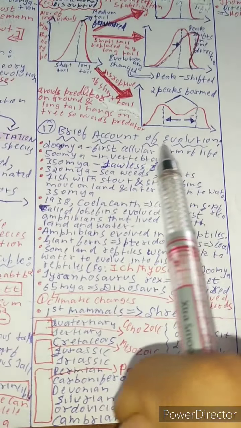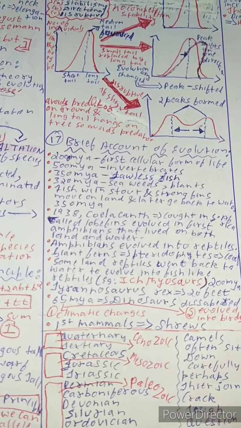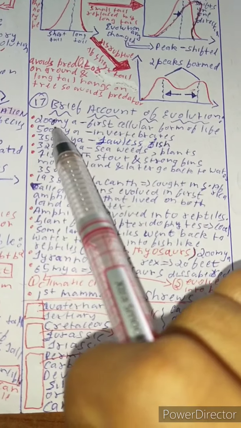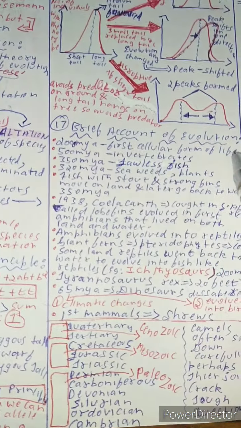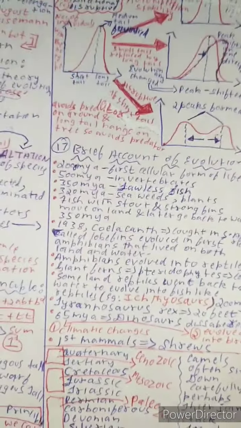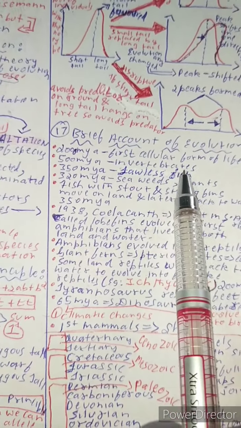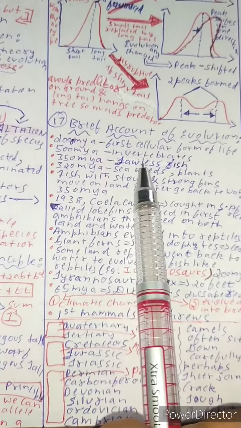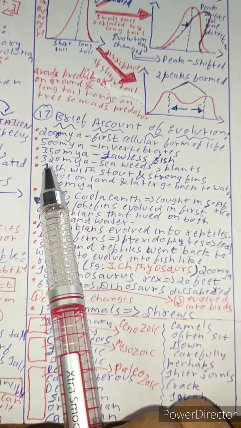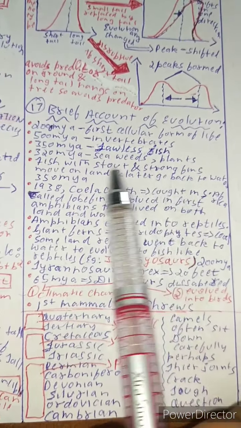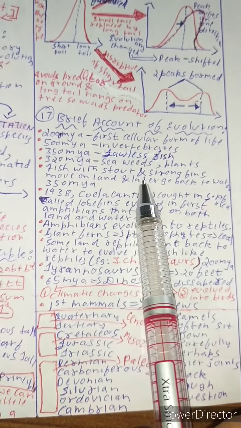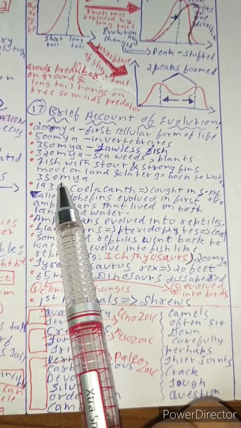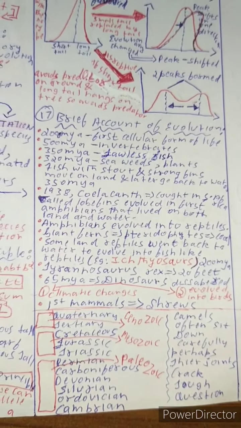Now the last topic is a brief account of evolution. Let us study a brief note on evolution. Around 2000 million years ago, the first cellular life was formed. And 500 million years ago, invertebrates came. And 330 million years ago, jawless fish were formed. And 320 million years ago, seaweeds and plants were formed. And fishes with snouts and strong fins moved to land and later went back to water. That is 350 million years ago.